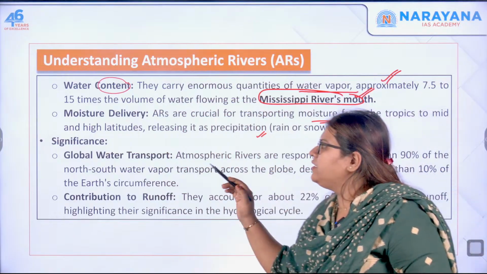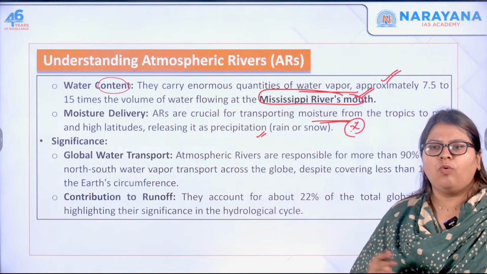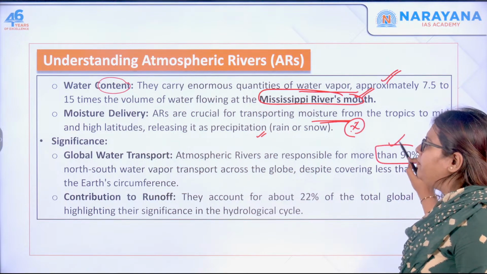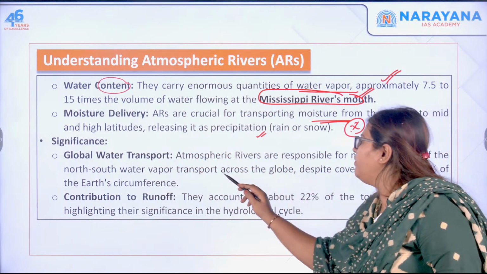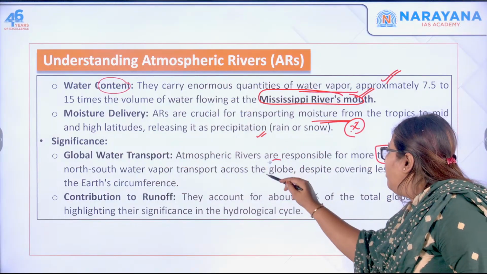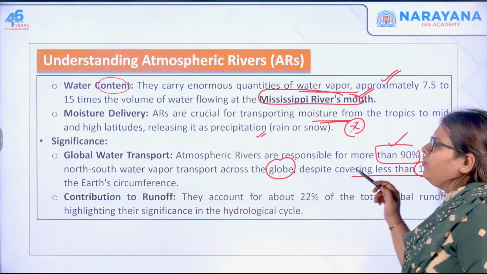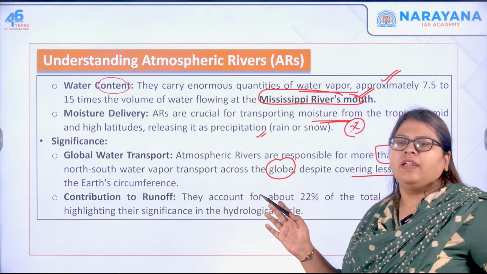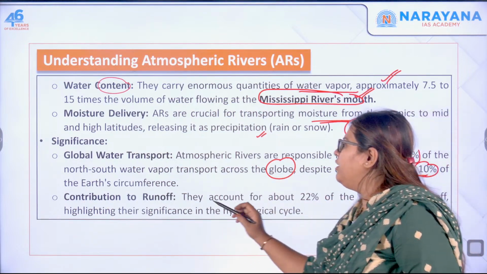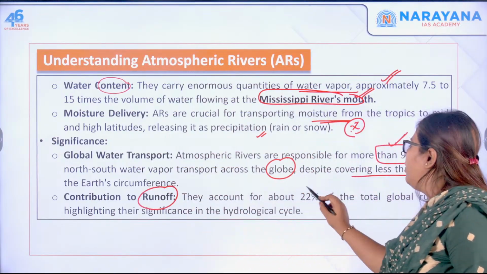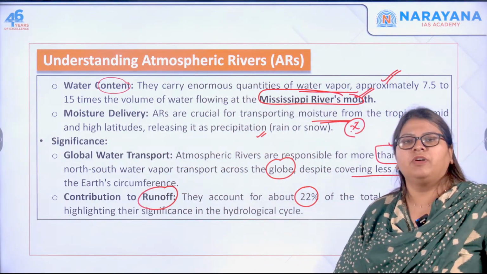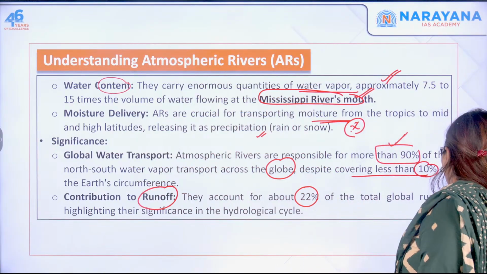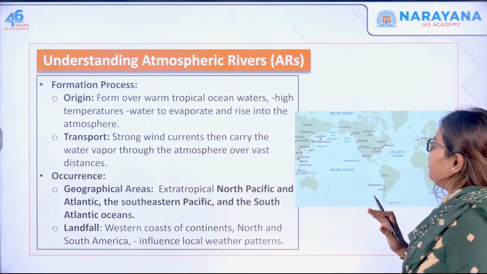Next, the significance: it enhances global water transport, because it is responsible for more than 90% of the north-south water vapor transport across the globe, despite covering less than 10% of the Earth's circumference. All this is very easy to understand, right? Nothing to explain. It also contributes around 22% of the surface runoff, because there is huge precipitation associated with it. So this is the concept of atmospheric rivers.